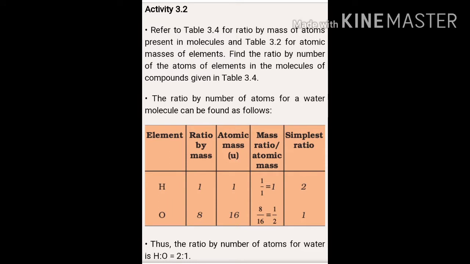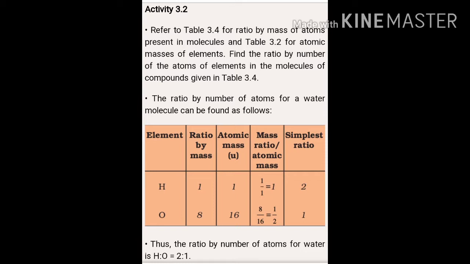Okay, now let's see activity 3.6. Let us check the postulate of Dalton's theory. In the fifth postulate, he said that atoms combine in the ratio of small whole numbers to form compounds. Now let's see the correctness of the postulate.